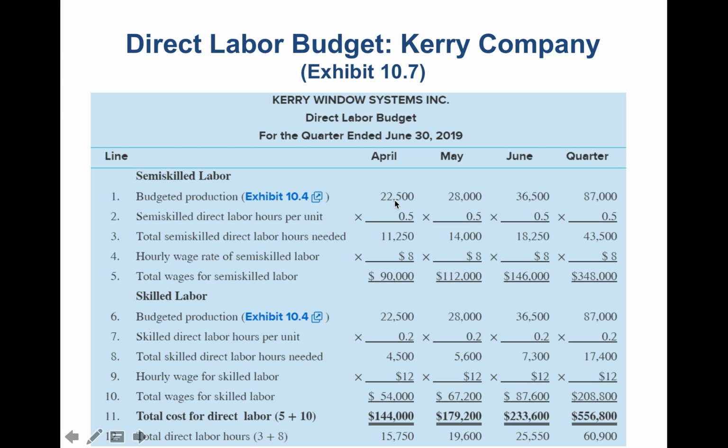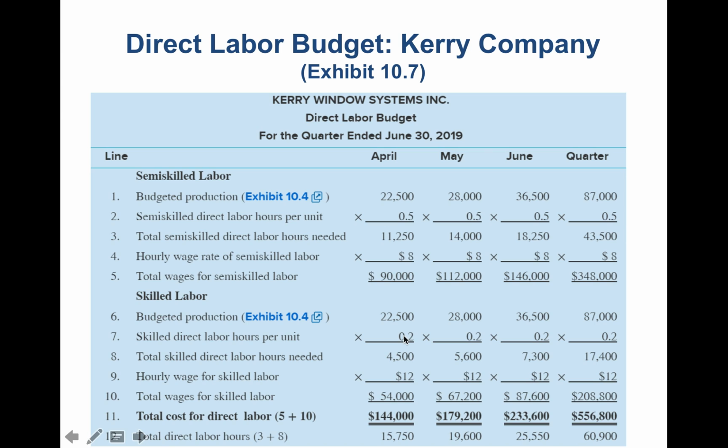So again, we start with units produced. It's 22,500. It takes 0.5 hours of semi-skilled labor to produce each unit. So I need 11,250 hours of semi-skilled labor. Cost is $8 per hour, so 90,000 would be my wages for semi-skilled. We do the same thing for May and June. And then for the quarter, you can just sum these values up.